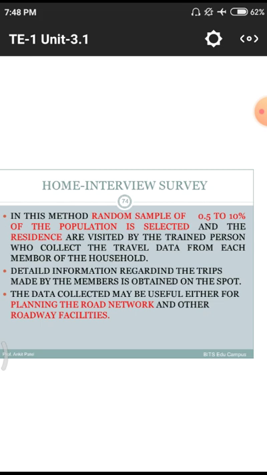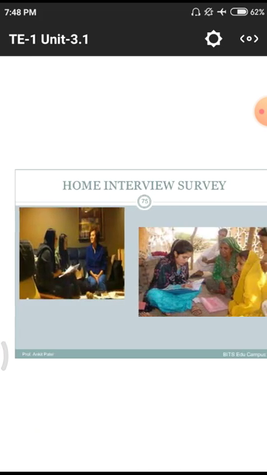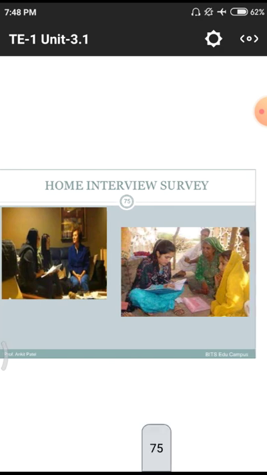For different quantities of vehicles, if we have a one lane road, they have to increase that one lane to two lanes, or two lanes to n lanes, depending upon the traffic capacity moving to that particular destination point. This is how the interview technique takes place in a home survey.